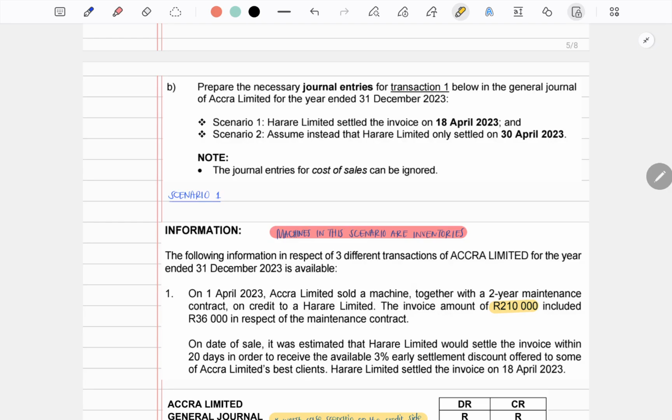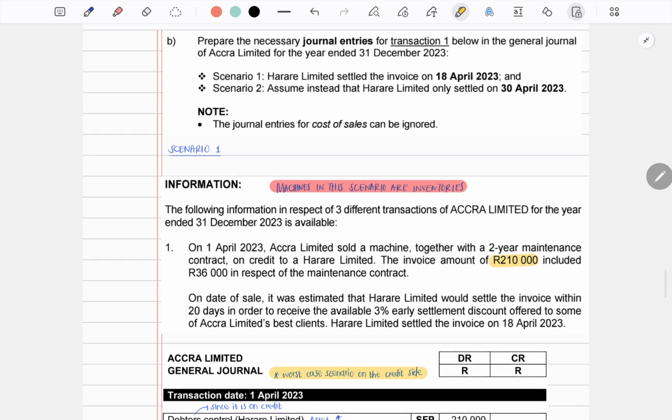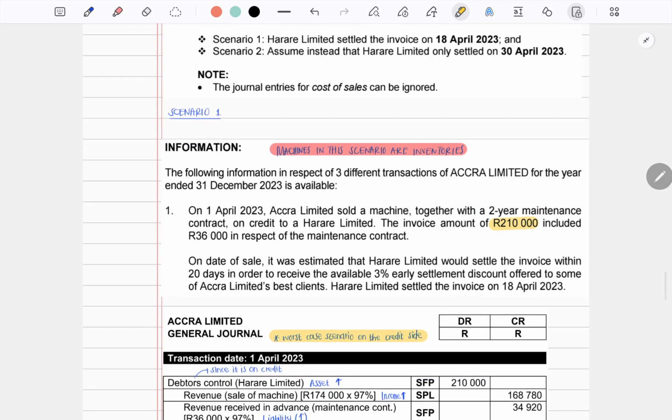We are told that on the 1st of April 2023, which is the transaction date, Accra Limited sold a machine along with a 2-year maintenance contract on credit to Harare Limited. The total invoice amounted to 210,000 rand. The 36,000 rand was for a maintenance contract. Even though we expect our debtor to settle the account within the 20 days, we're going to take the full 210,000 to our debtors control account.